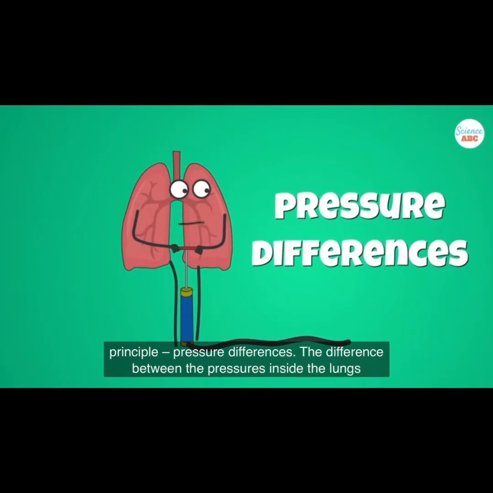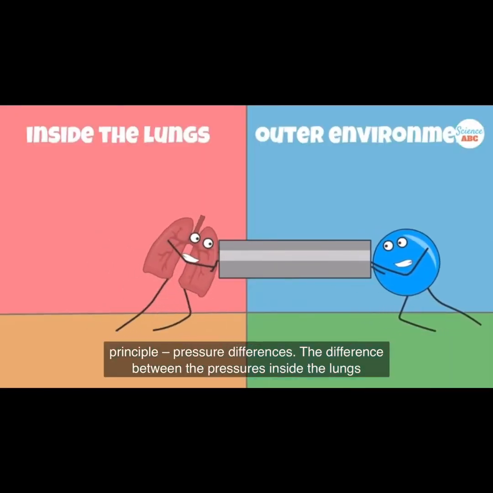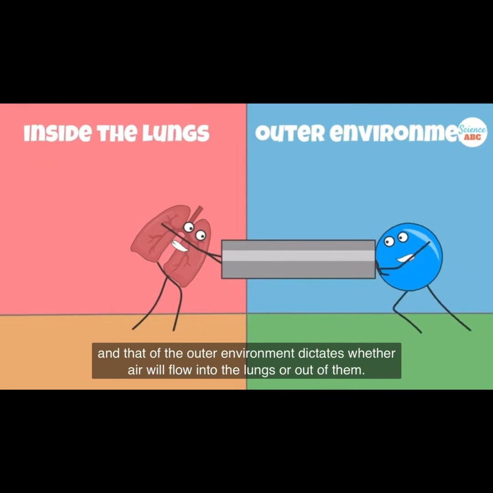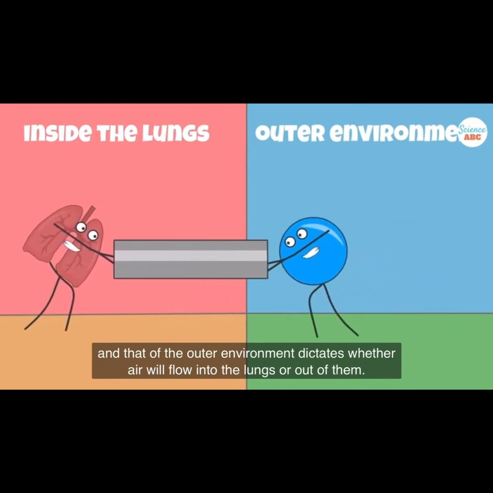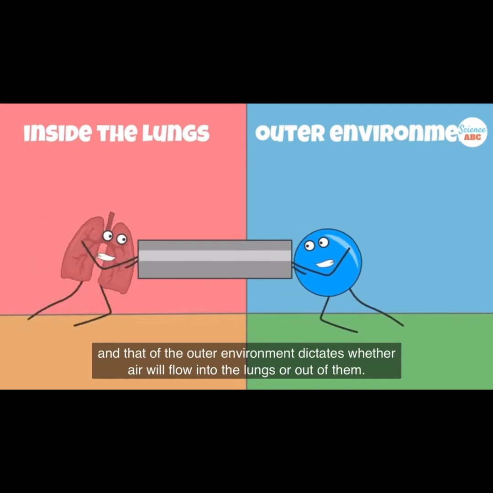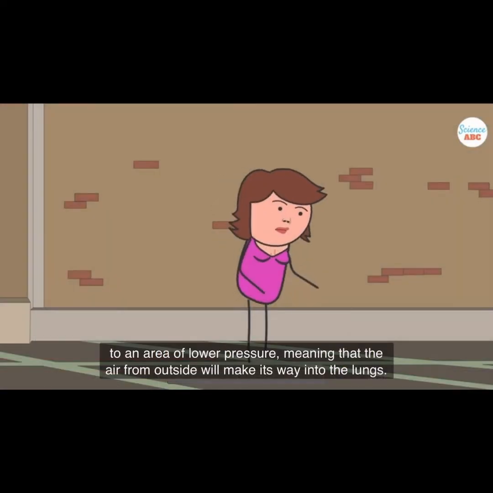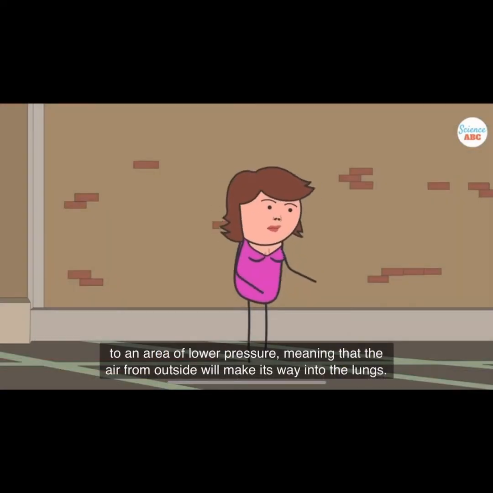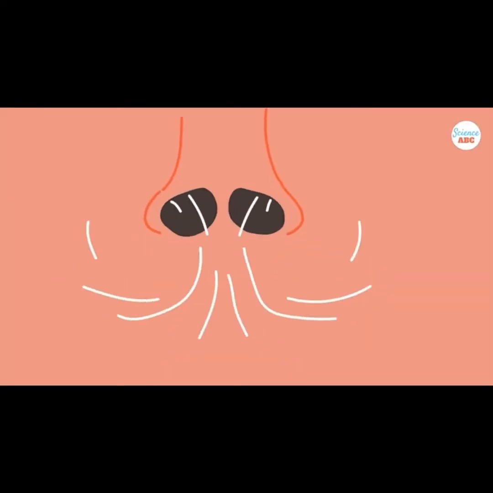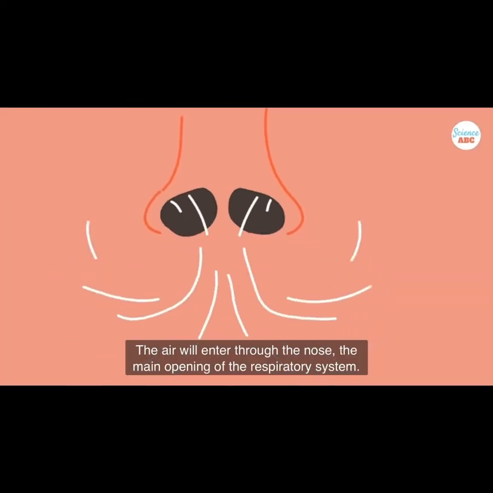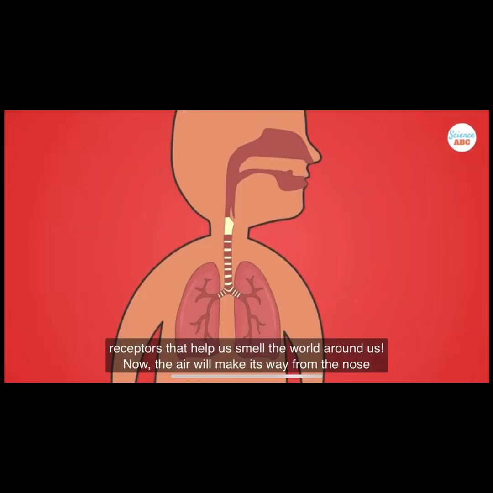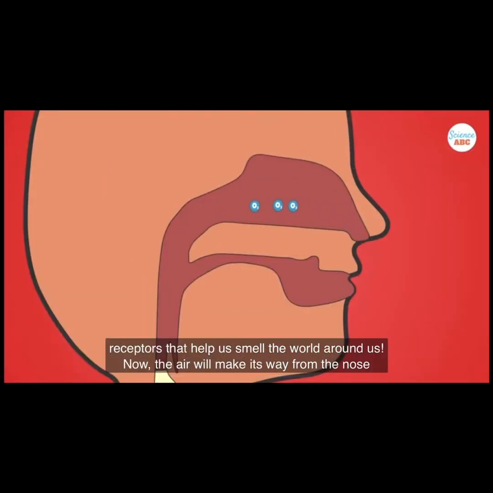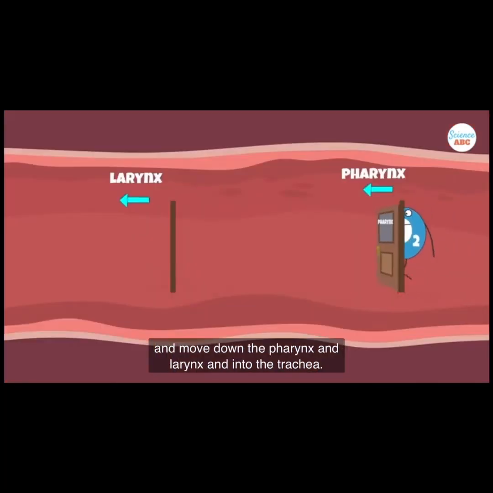Pressure difference, the difference between the pressure inside the lungs and that of the outer environment, dictates whether air will flow into the lungs or out of them. Meaning that the air from outside will make its way into the lungs. The air will enter through the nose, the main opening of the respiratory system. Now, the air will make its way from the nose and move down to the pharynx and larynx, and into